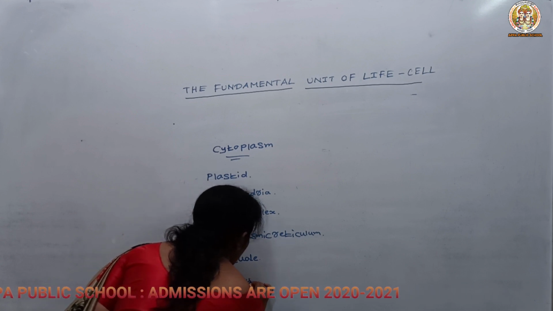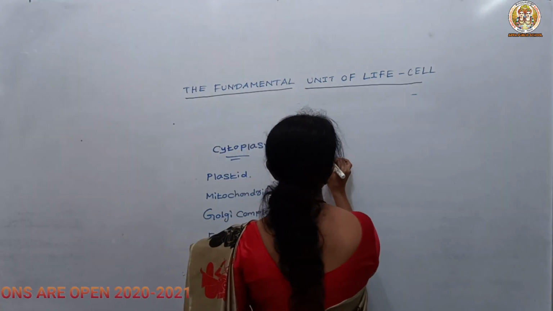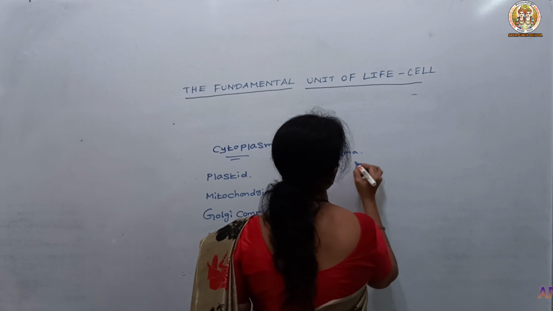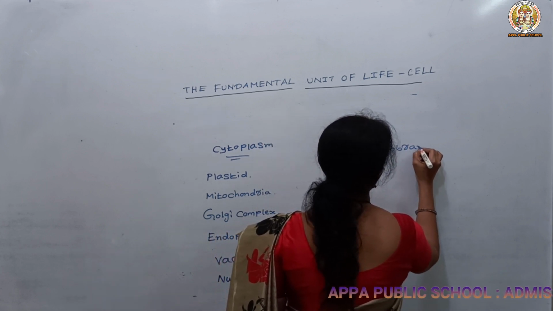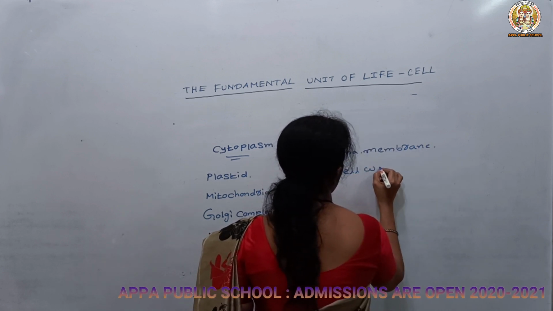Now we will learn about the differences between the plasma membrane and the cell wall. What is the plasma membrane and what is the cell wall?